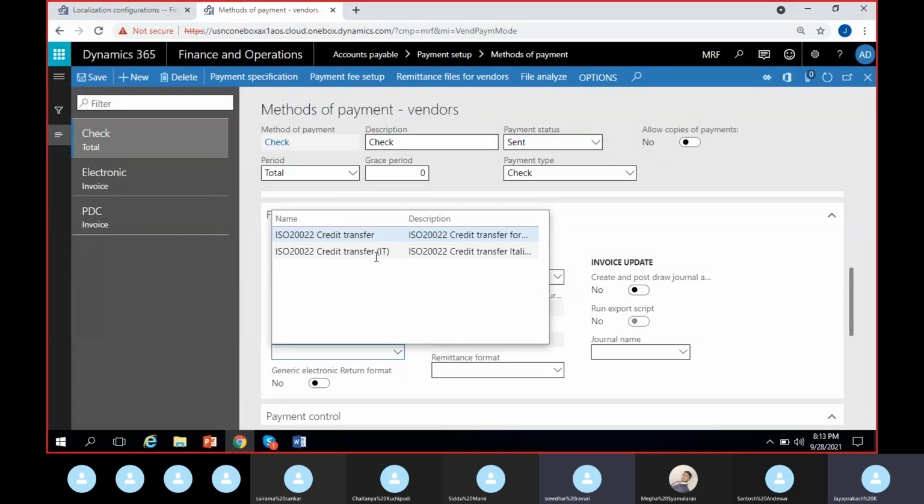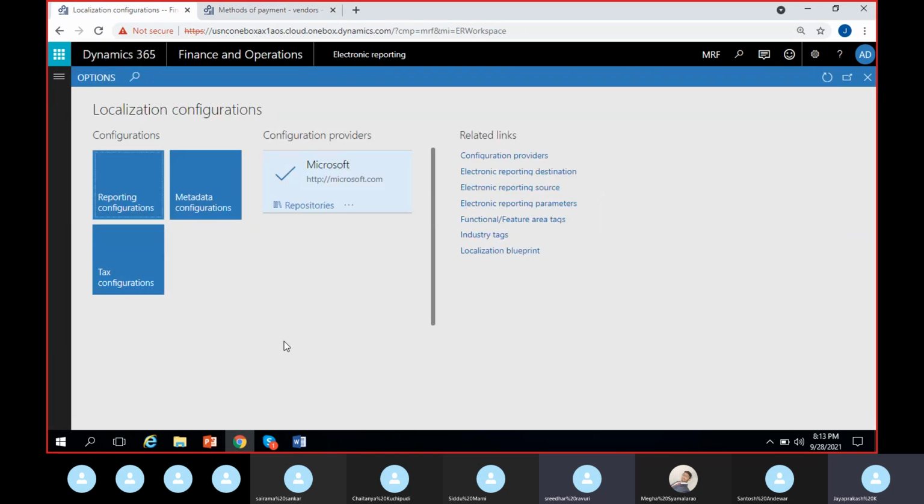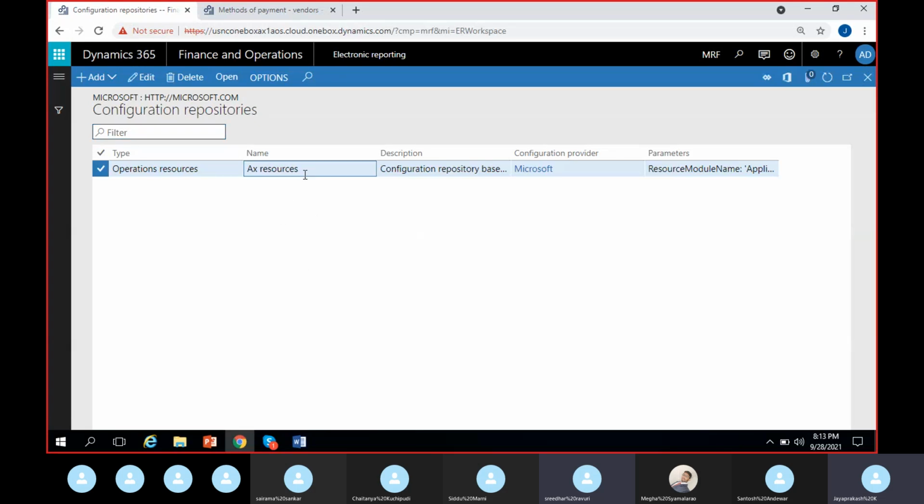ISO IT means it belongs to Italy. ISO credit transfer, we have DE for the Netherlands as well. For Germany, we have something different. So for this, I think we have to go to these repositories. I have to go here and open. Not sure if this works, but let me see.